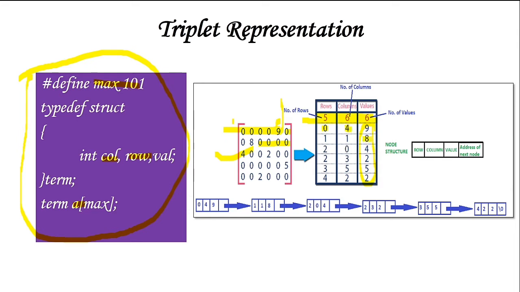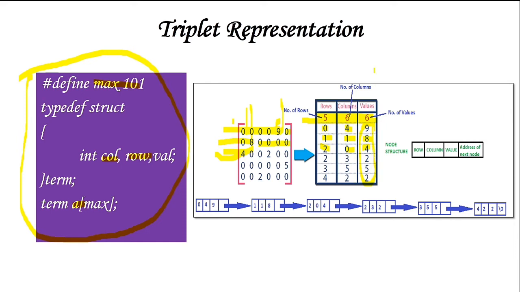Next, 8. 8 is having first row and first column, right? So I will specify 1 and 1 for 8. Next, 4 is having second row and 0th column. So second and 0. Like that I will fill all the values here.